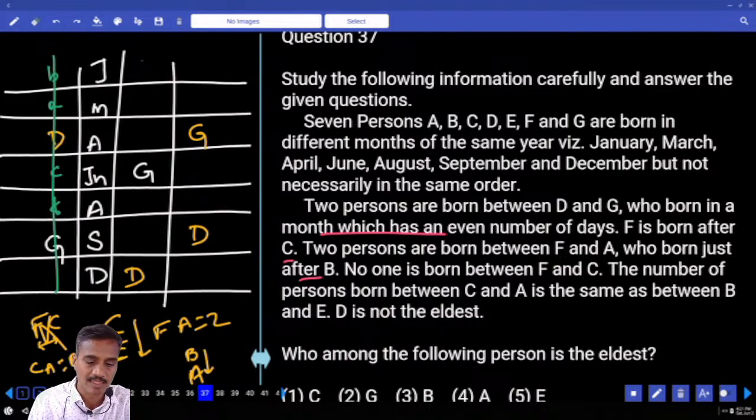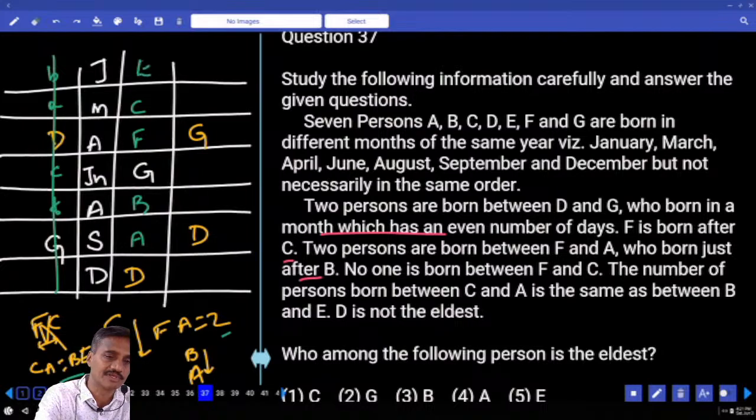Then next one, C and F. Can you take C and F like this here? If F is here, between F and A there must be exactly 2 people. If A is here, then B will be here. Now in between F and A there are 2 people. Now C and A, how many? 3. Now B and E, there are exactly 3. E must be here. Done. Now this is about question number 37 to 40.